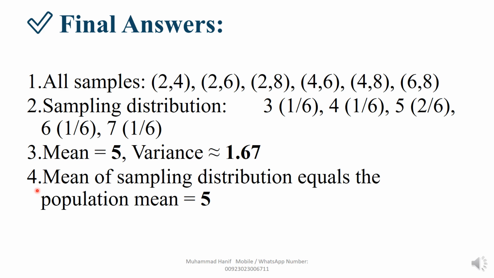Now fourth point, mean of sampling distribution equals the population mean, equal to 5. Okay, you solve all these questions step by step and practice all questions. Okay, take care.